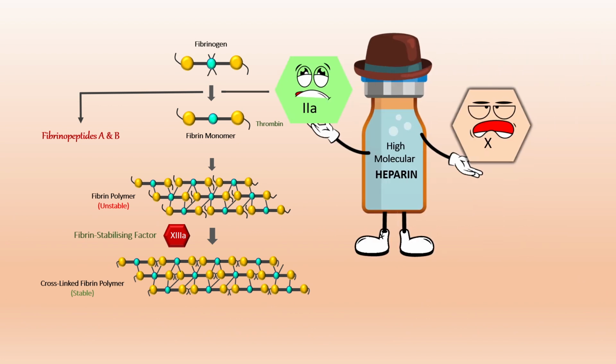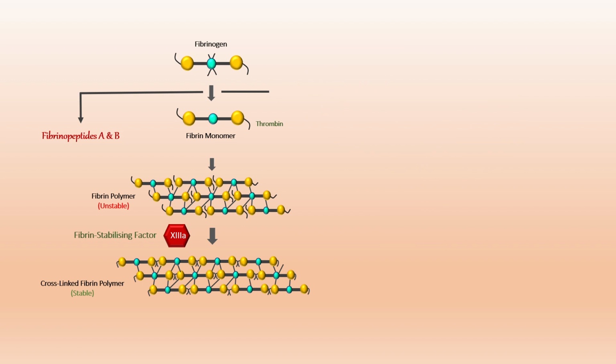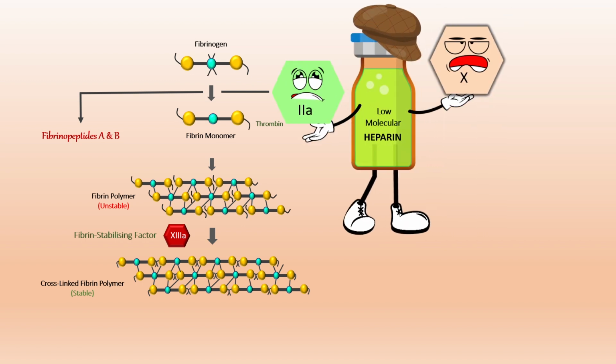Now, if we compare the way the different types of heparin act, the high molecular weight fractions of heparin, or you can say the native heparin, have high affinity for antithrombin. And it markedly inhibits blood coagulation by inhibiting all three factors that I have talked about, factor 2A, 9A, and 10A. In contrast, the shorter chain or lower molecular weight fractions of heparin inhibit factor 10A, but have very less effect on thrombin than the high molecular weight species.